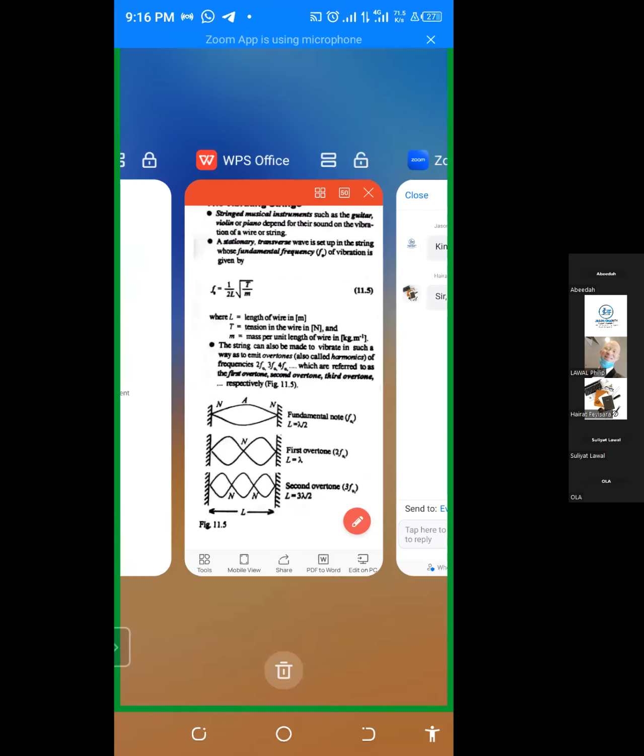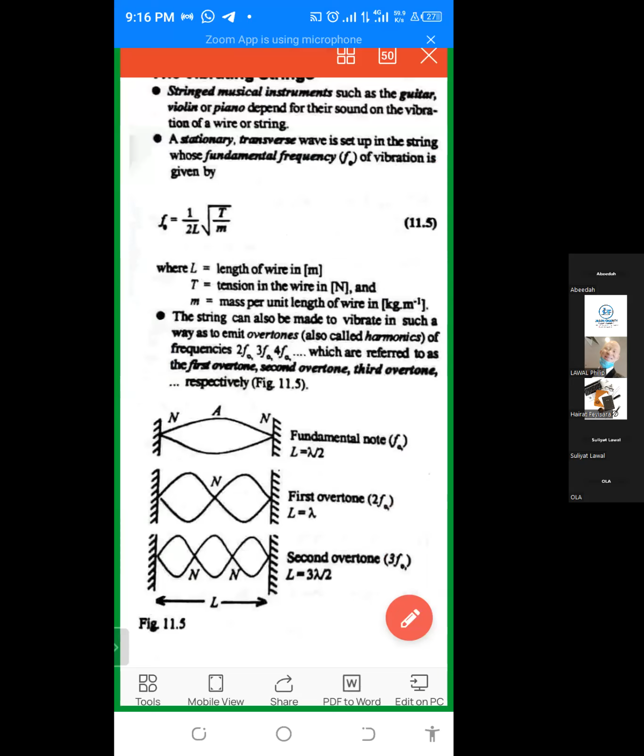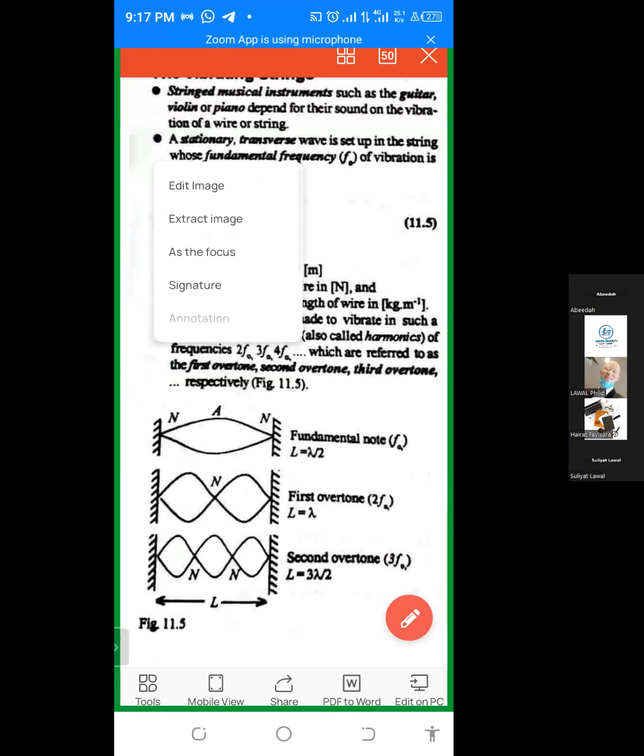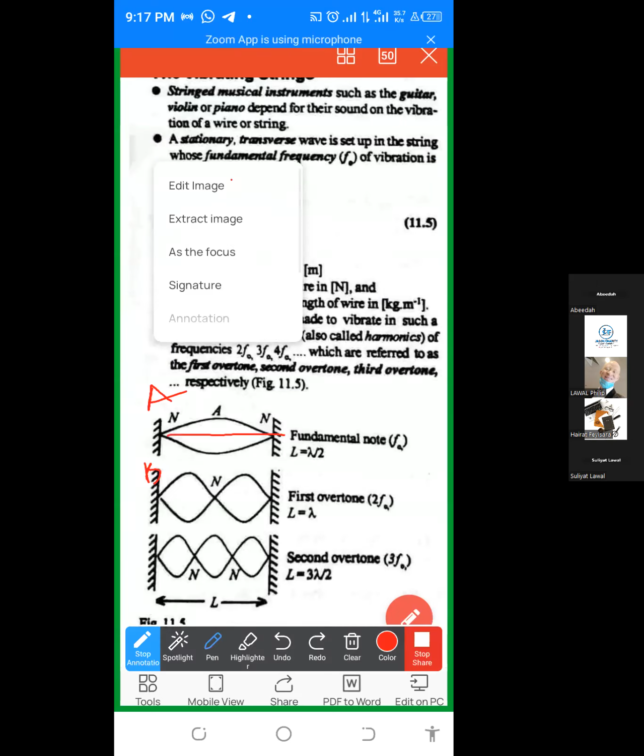This is where you talk about node and antinode. Exactly here is where you have node and antinode. So your antinode is just like your maximum height that you're displaced. This is antinode here, A. The node is when you reach this point.